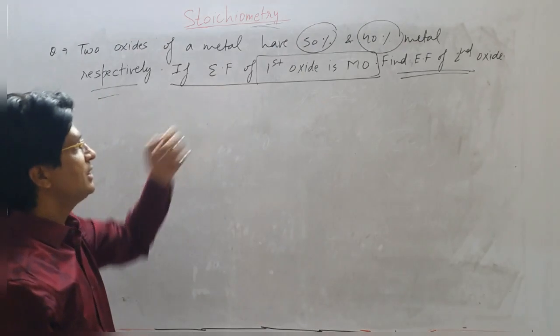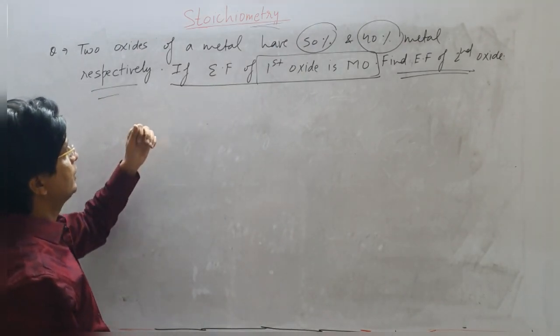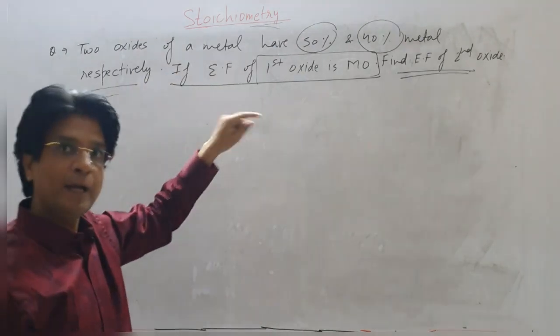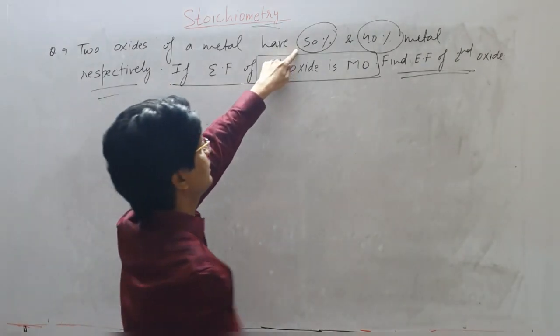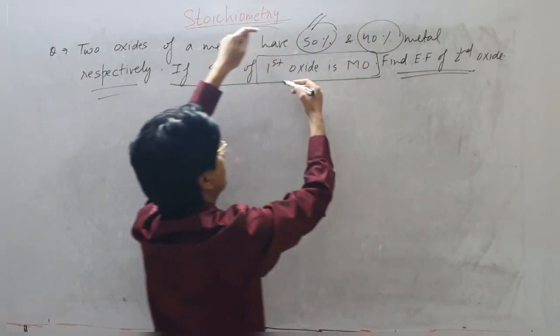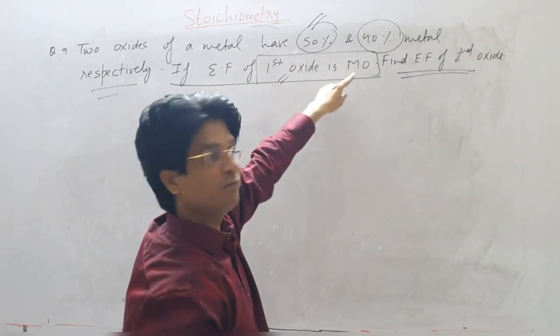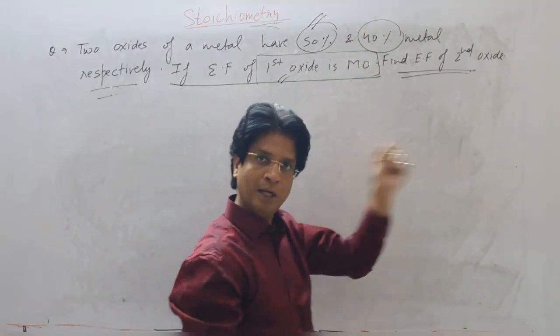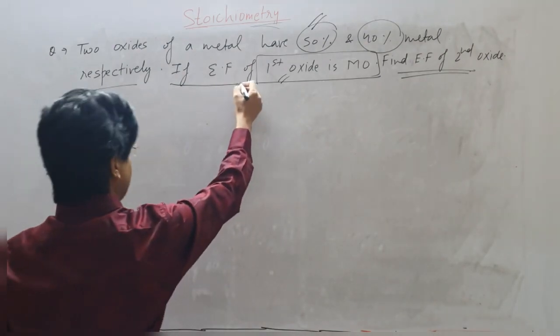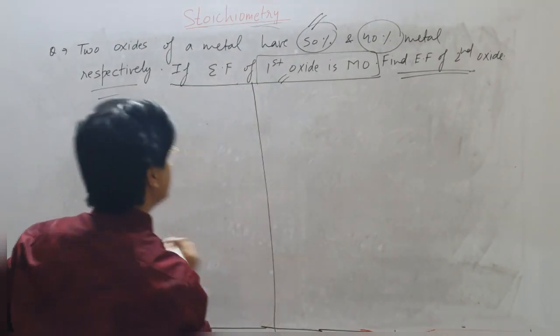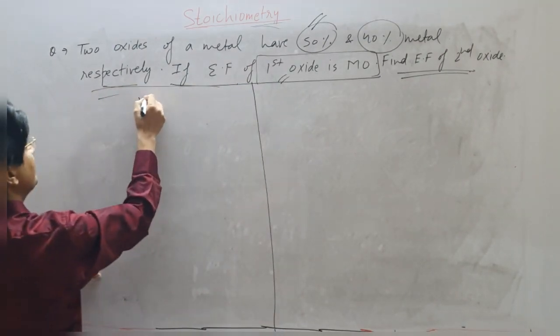In these kinds of questions, you have to calculate the atomic weight of the metal from the first data, and then utilize the atomic weight of the metal in the second part. How? Let's see that. Let's divide this question into two parts. So let's do the first oxide.